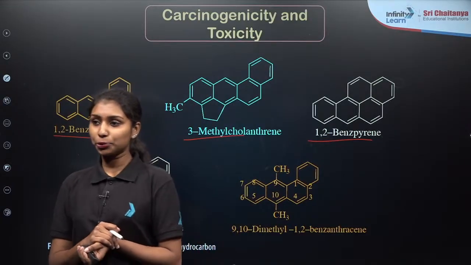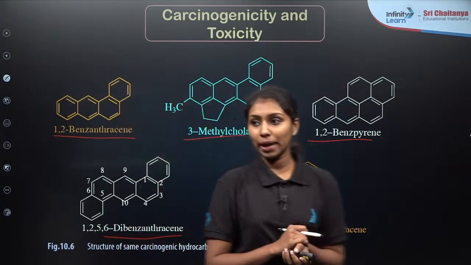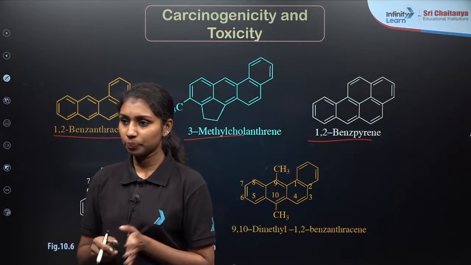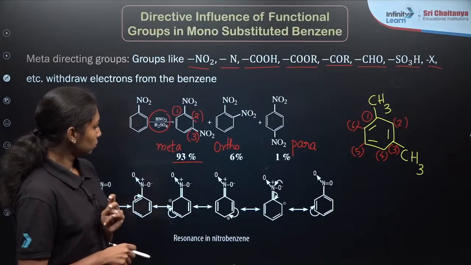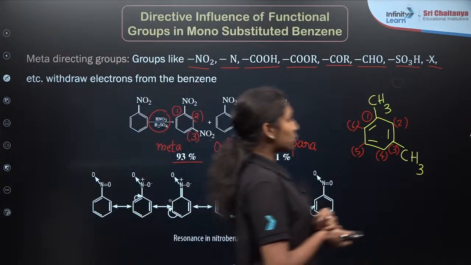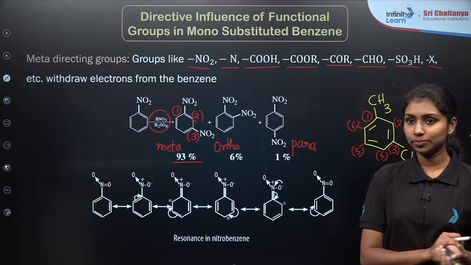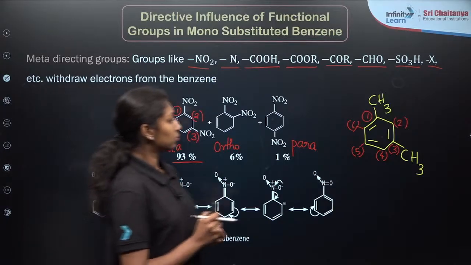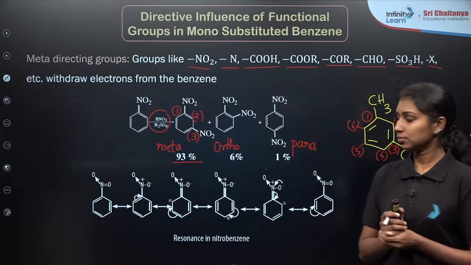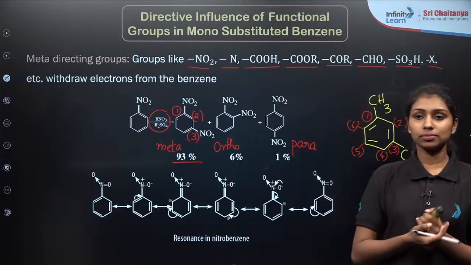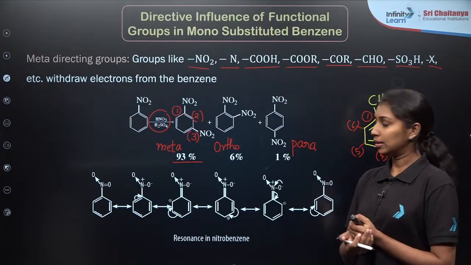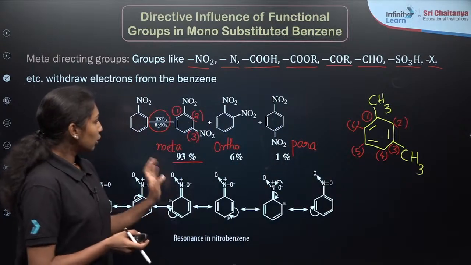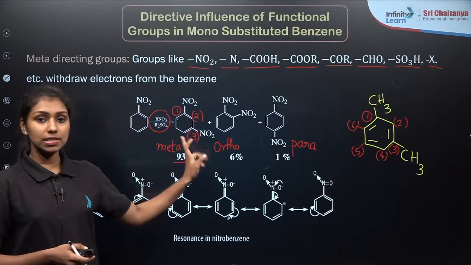Your question is about the NO2 group, right? Is NO2 ortho-para directing or meta directing? Which one is wrong here? Actually, I didn't get your question. If you're talking about here, you can see that this is the 1,3 position, right? So this is a meta compound.